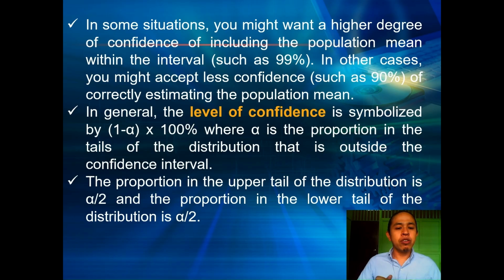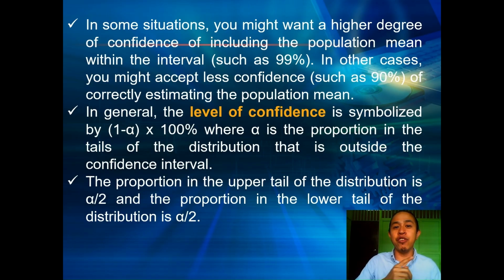The proportion in the upper tail of the distribution is alpha divided by 2, and the proportion in the lower tail of the distribution is alpha divided by 2. So in the previous formula and the succeeding formulas, you can usually see alpha divided by 2. As I explained earlier, that is because we are going to divide alpha into 2.